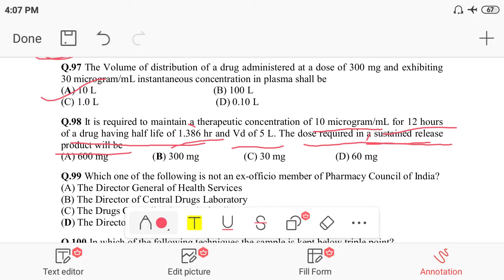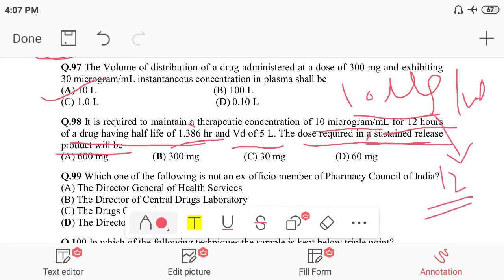The question is asking about the therapeutic concentration of 10 microgram per ml, which we have to maintain for 12 hours, and the half life is 1.386 hours.